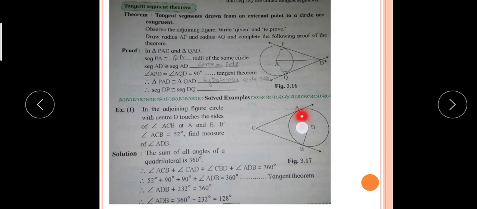Therefore, in quadrilateral ACBD, the sum of the angles of a quadrilateral is 360 degrees. So by using that concept, what can we write? Angle ACB plus angle CAD plus angle CBD plus angle ADB is equal to 360. Now these two angles are 90 and 90.